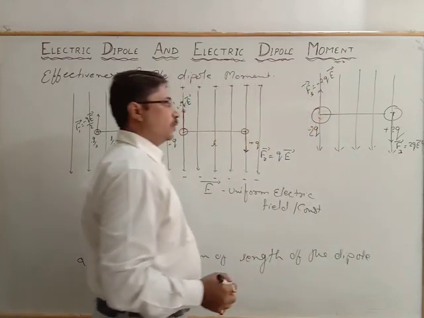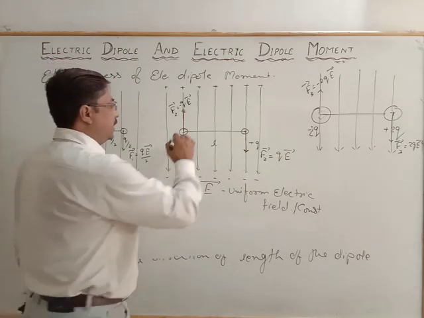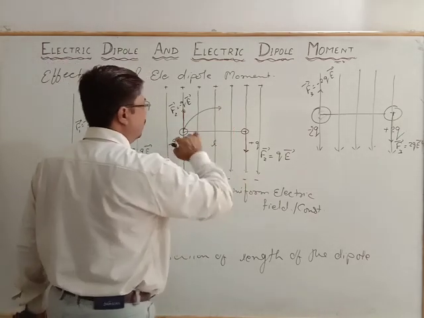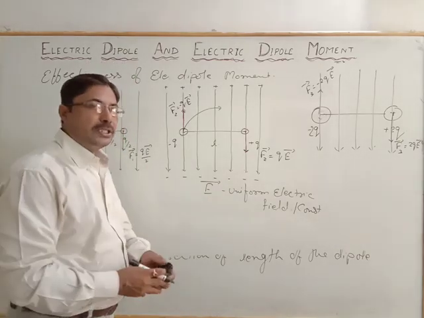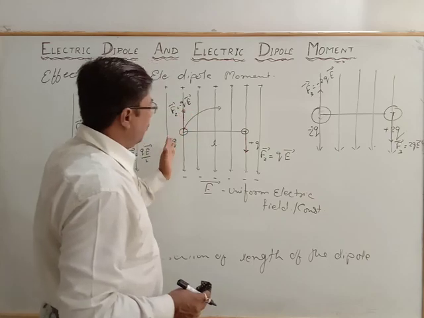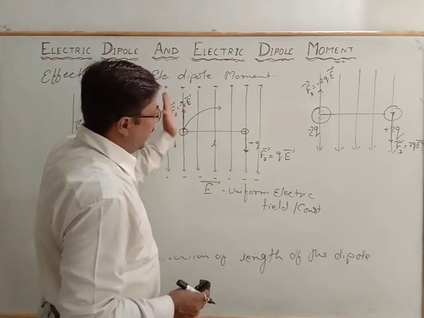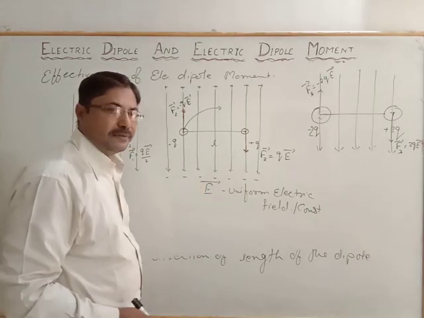These are the couple of forces acting. What we observe is that there is rotation, the torque, the turning effect. It will turn from negative to positive and align. It has a tendency to align along the direction of the electric field.